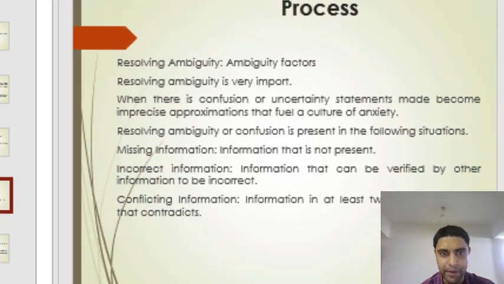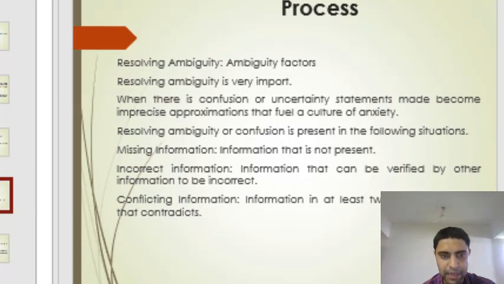Resolving the ambiguity. How can we solve ambiguity, which means confusion in the process? We have to avoid the ambiguity factors in the process for business analytics. Resolving the ambiguity is very important. When there is confusion or uncertainty, statements made become imprecise approximations that fuel a culture of anxiety. Resolving ambiguity or confusion is needed in the following situations.